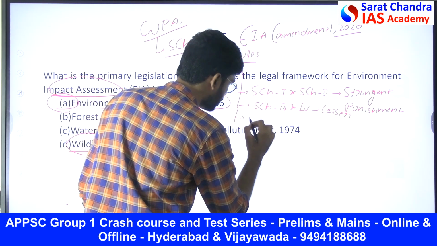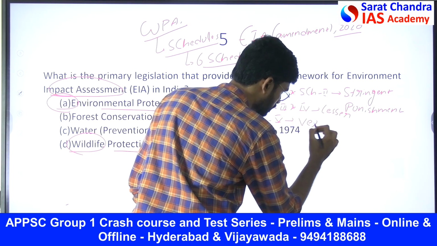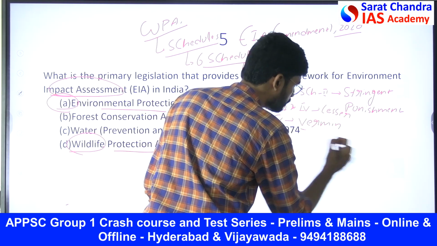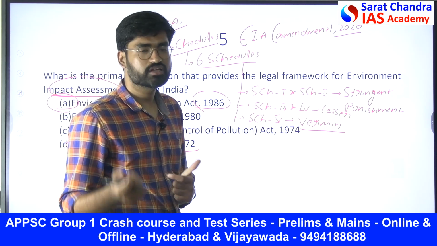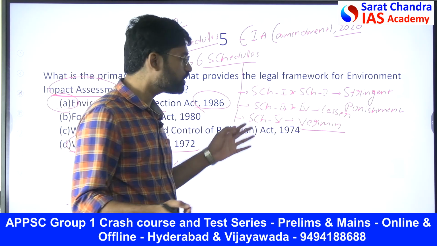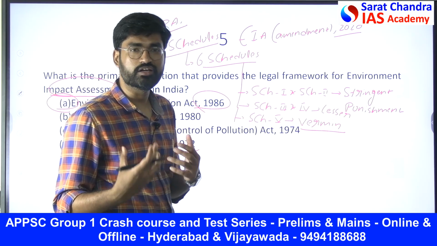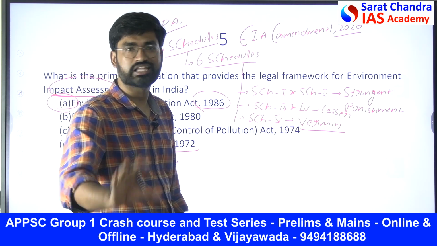Then we have Schedule 5 species, which is the vermin species. What is a vermin? Vermin is nothing but a species which a state can declare as vermin with the help of the central government. If you declare that species as vermin, then you can kill that species if it is endangering your life.